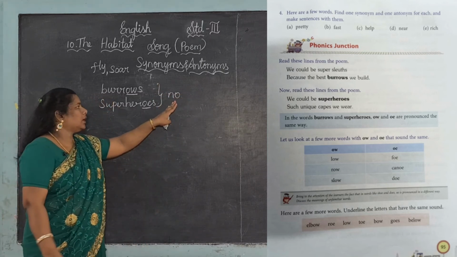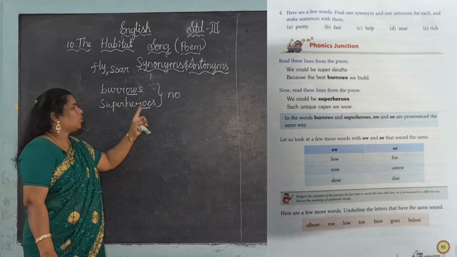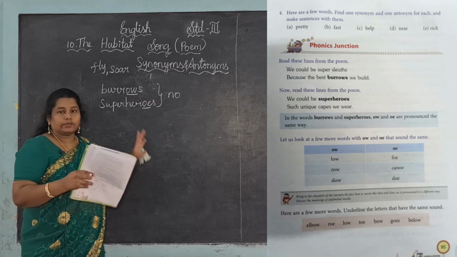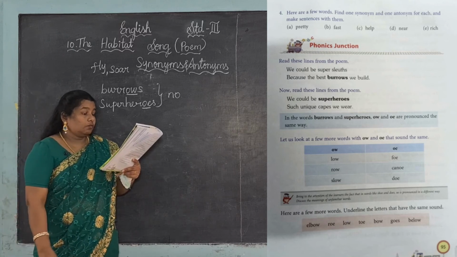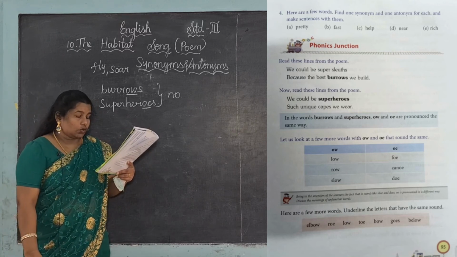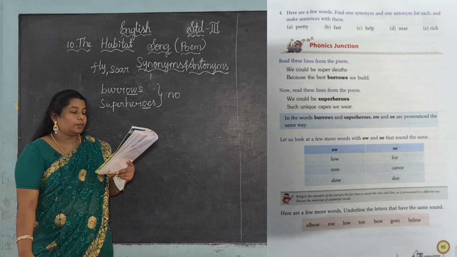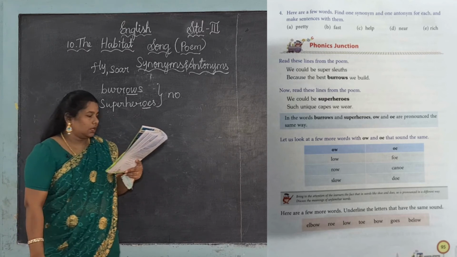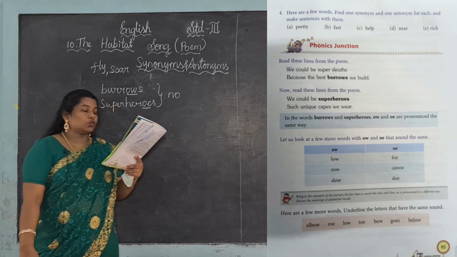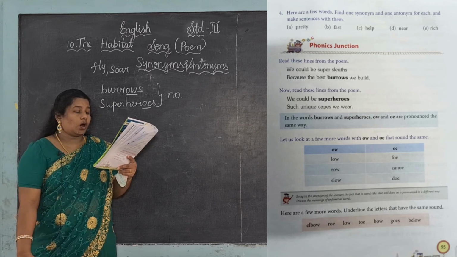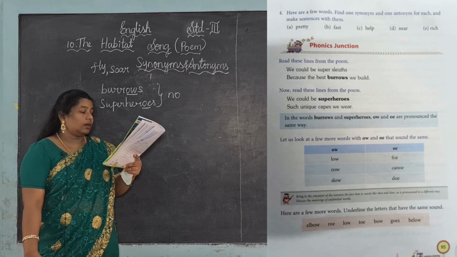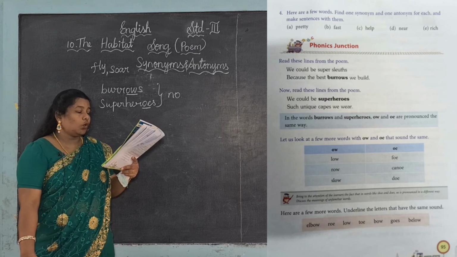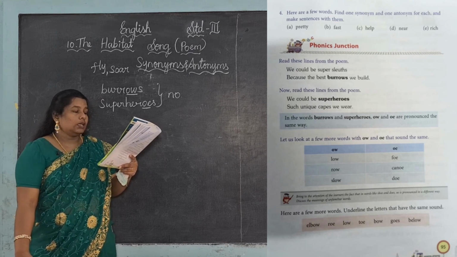Like the sound you get in the word no, the same sound comes here, O. In the words burrows and superheroes, O and O are pronounced the same way. Let us look at a few more words with O that sound the same.